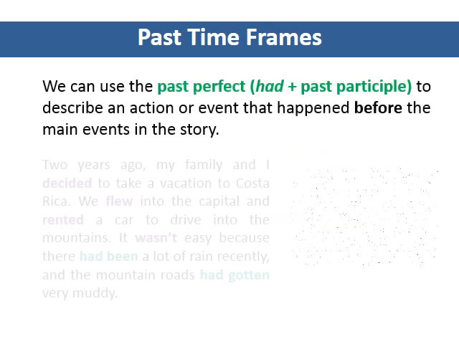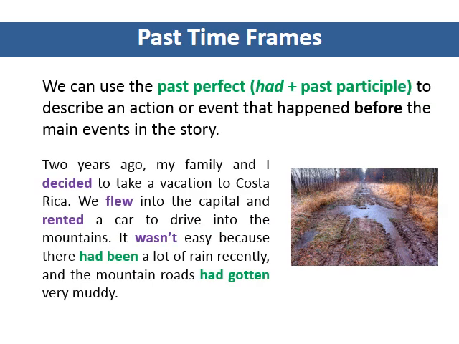When telling a story, writers may also switch from the simple past to the past perfect. We can use the past perfect, had plus past participle, to describe an action or event that happened before the main events in the story. Here, the writer has switched to the past perfect to indicate something happened further in the past.